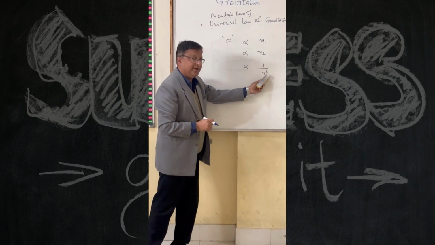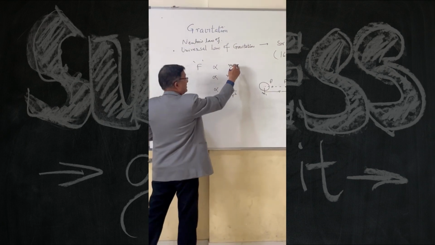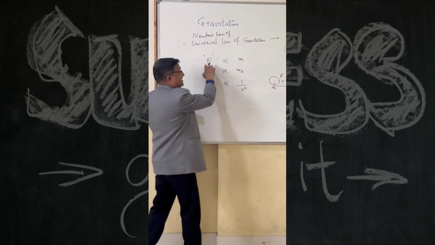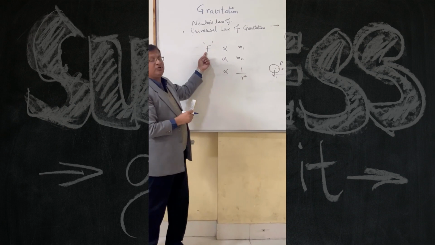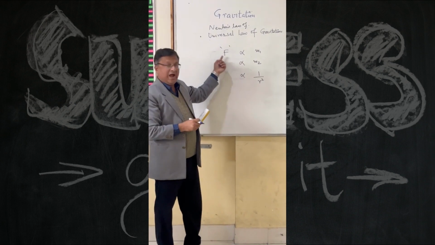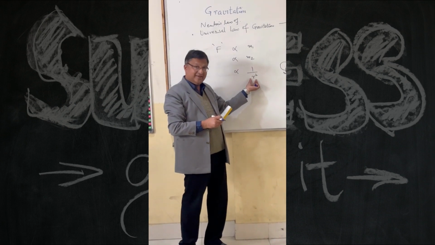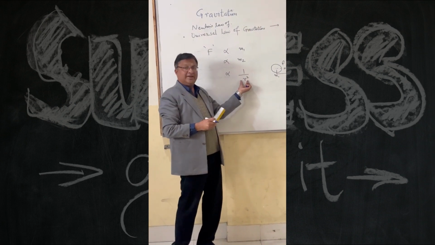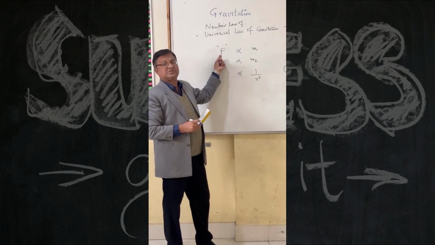That is to be kept in mind. It means the force of attraction is proportional to the mass: if the mass increases, naturally F will increase. And the most important thing is 1 upon r square. Inversely means if r increases, naturally F will decrease, and vice versa.